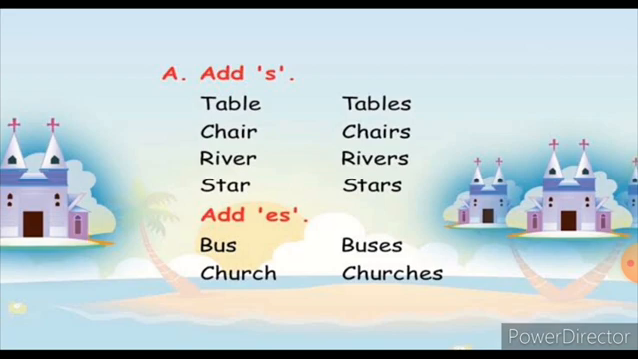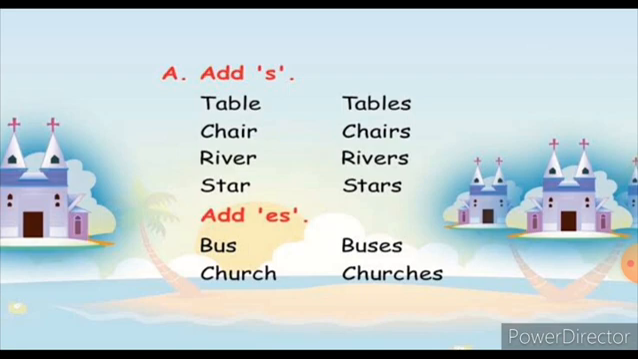Now look at the next example. Bus. What is the plural form? That is many. Buses. Church. Churches. So listen here. Here bus is bus. That is only one bus. Whereas look here, ES. Buses. Here the letters ES are added to make it into the plural form. That is to make it into many.